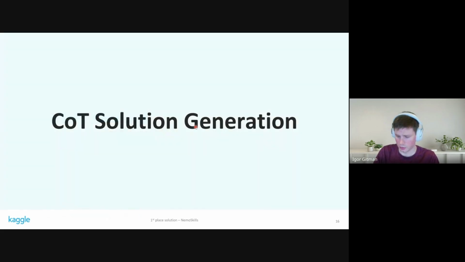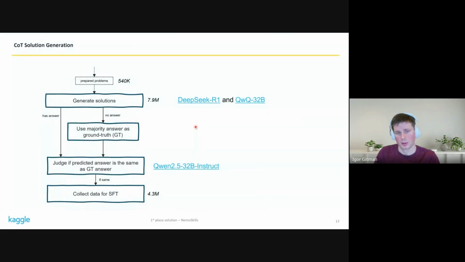So let's now talk about chain of thought solution generation. We ended up with about 540,000 problems from the problem extraction pipeline. And then we generate a lot of solutions for them using a mix of DeepSeek R1 and QWQ32B. For any solution where we were able to extract the answer, we use it directly to judge whether the solution is correct or not. For any other solutions where we don't know the answer, we just treat majority answer as a ground truth. And for the judge step, we don't just use symbolic comparison.